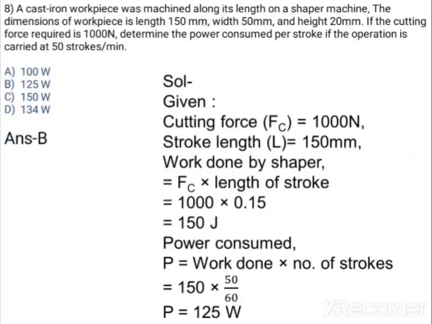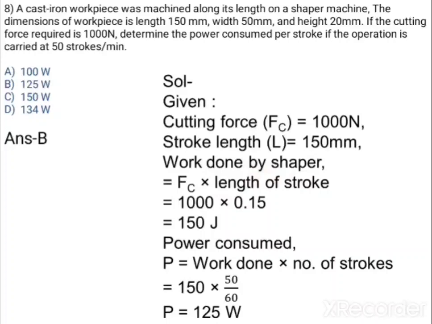Now question number 8. A cast iron workpiece was machined along its length on a shaper machine. The dimensions of the workpiece are length 150 mm, width 50 mm and height 20 mm. If the cutting force required is 1000 Newton, determine the power consumed per stroke if the operation is carried out at 50 strokes per minute. What we ask is the power consumed. Cutting force FC is given 1000 Newton, stroke length is 150 mm. How to calculate work done by the shaper? Force into distance, and that distance is nothing but your stroke length.